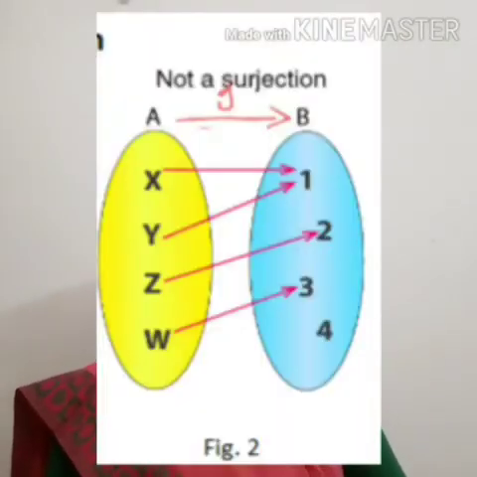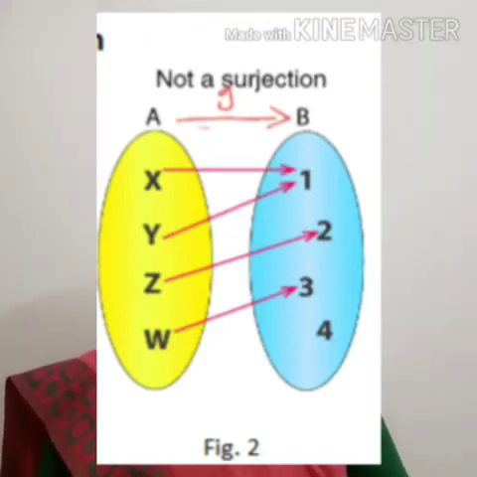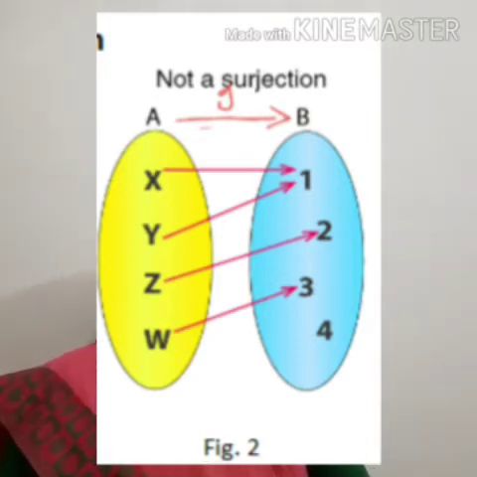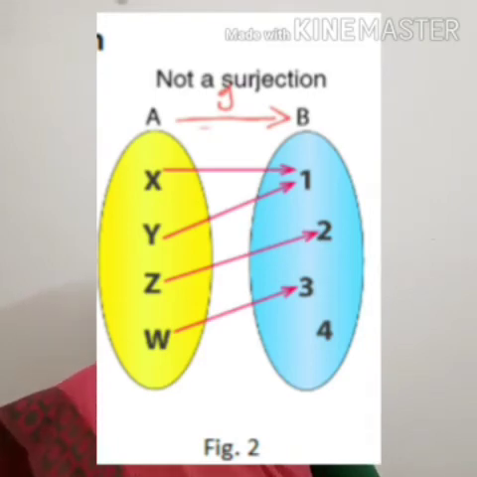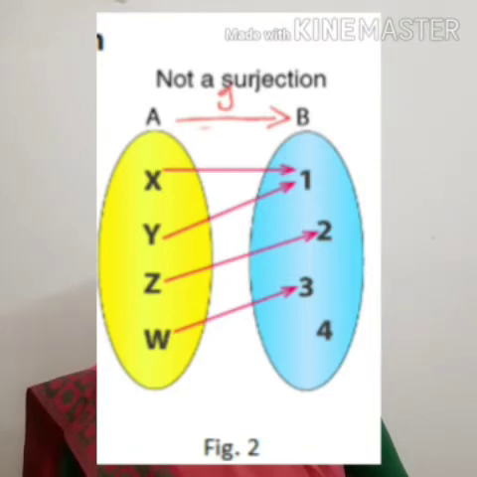Now let's consider another function g from A to B. You can see elements of A are x, y, z and w, and elements of B are 1, 2, 3 and 4. Image of x is 1, image of y is also 1, image of z is 2 and image of w is 3. When you consider the elements of B, we can see that there is no pre-image for 4, isn't it? It is not the image of any element of A, therefore it is not a surjection. It is not an onto function.